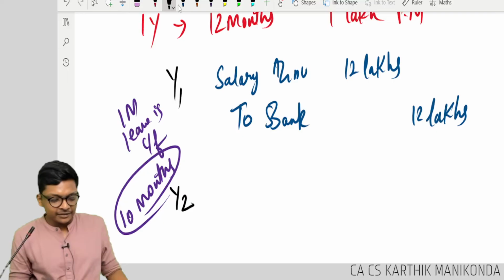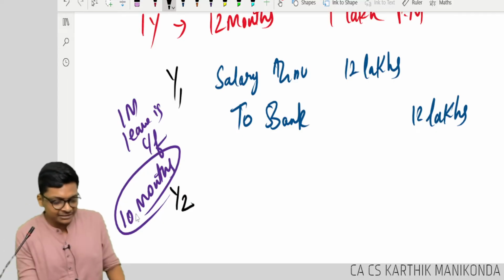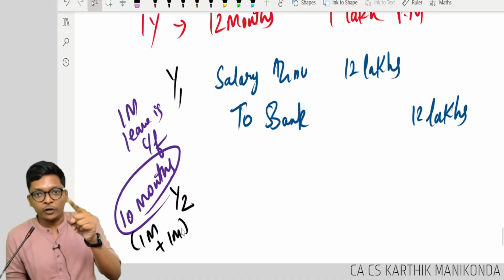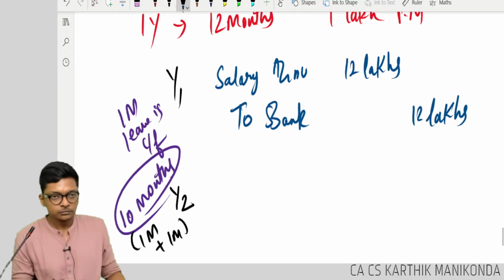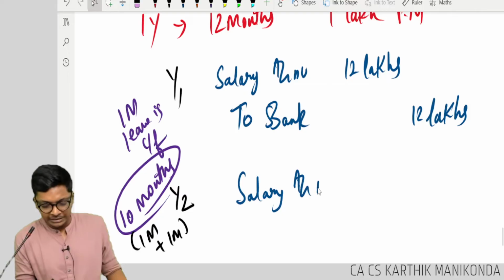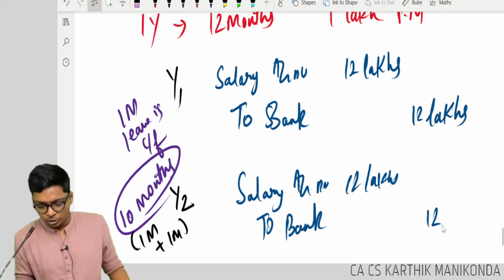How much salary will he get? The full 12 lakhs, because the previous year's 1 month plus this year's 1 month he will get along with the 10 months. Entry: salary account debit 12 lakhs to bank 12 lakhs.